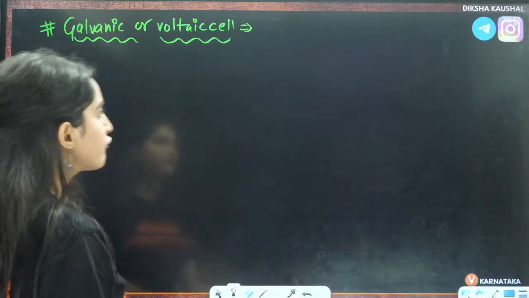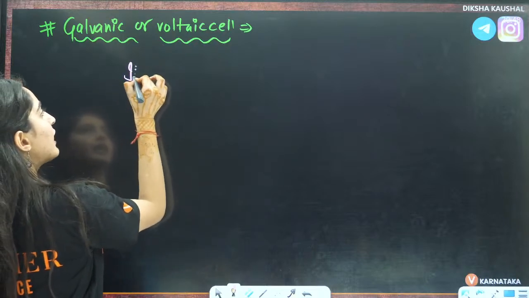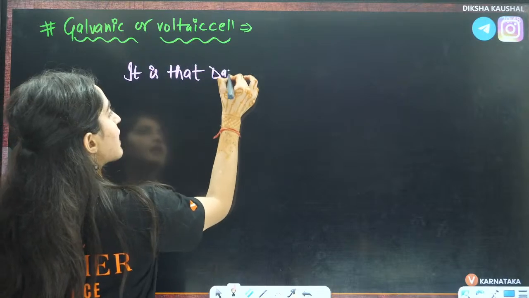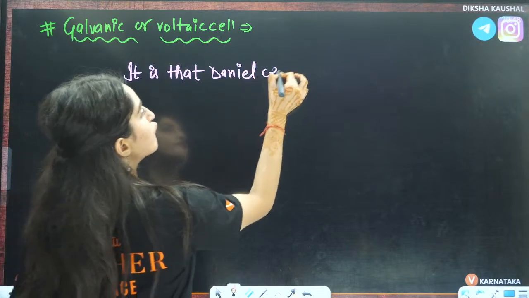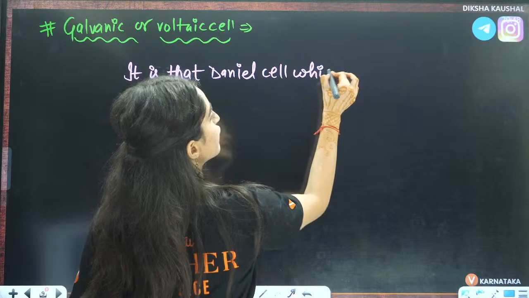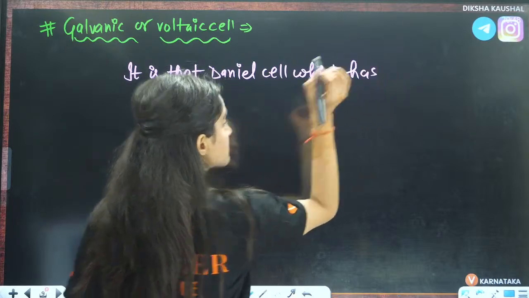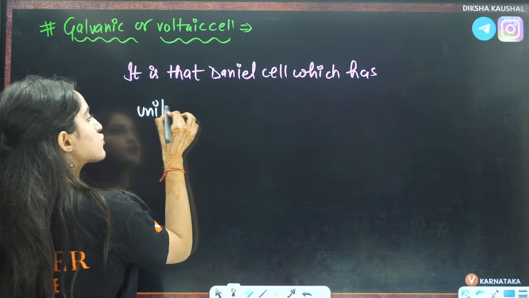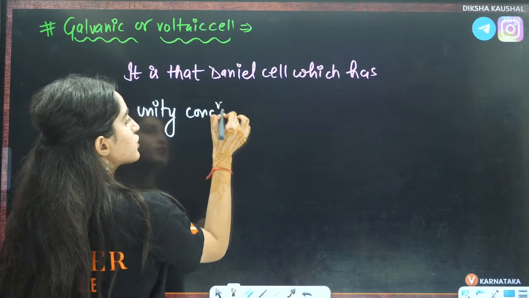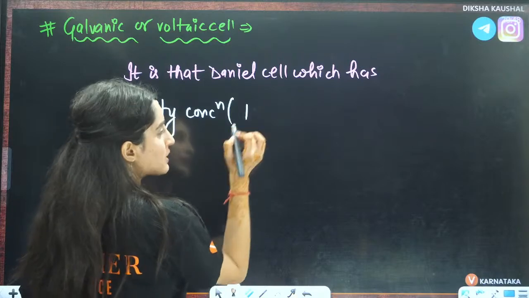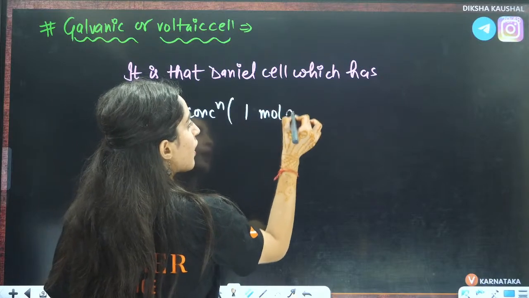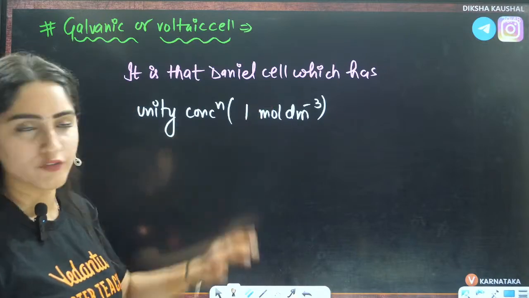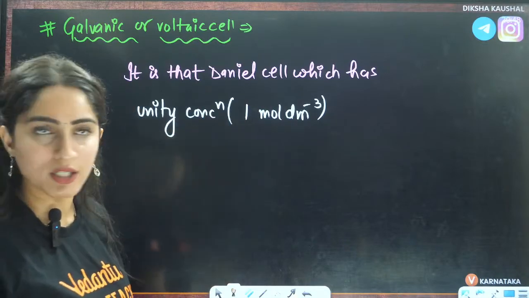Just the difference is, it is that Daniell cell which has unity concentration. Unity concentration means 1 mole per decimeter cube, right? That should be your concentration.